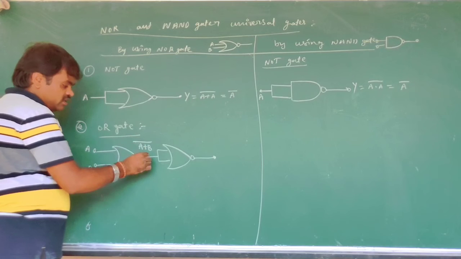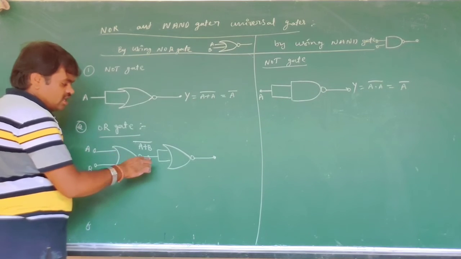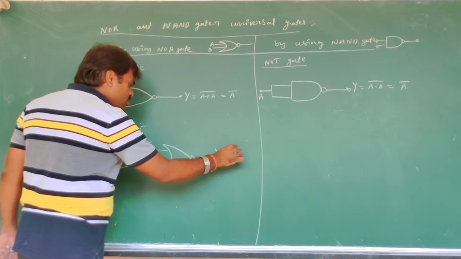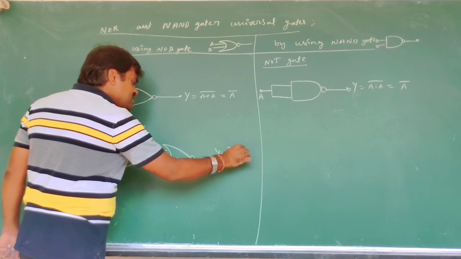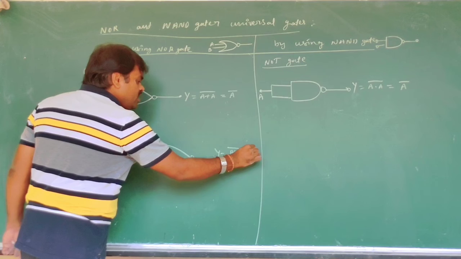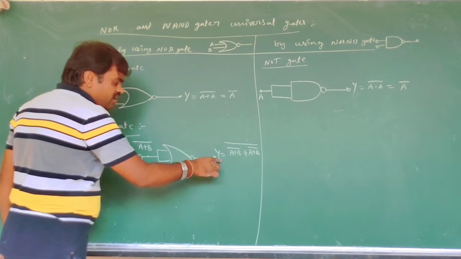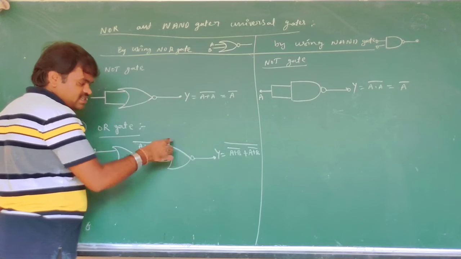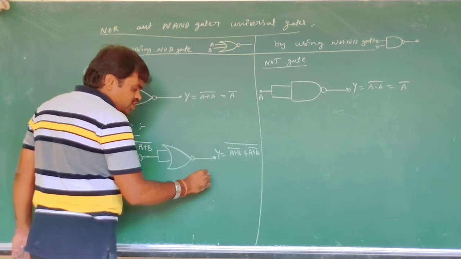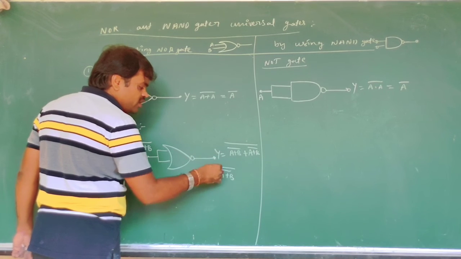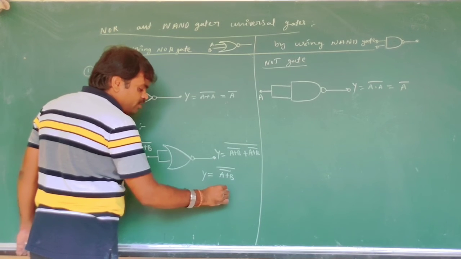Now, this is connected to a NOR gate used as a NOT, so Y is equal to A plus B whole bar, whole bar. Then what you got? A plus B.